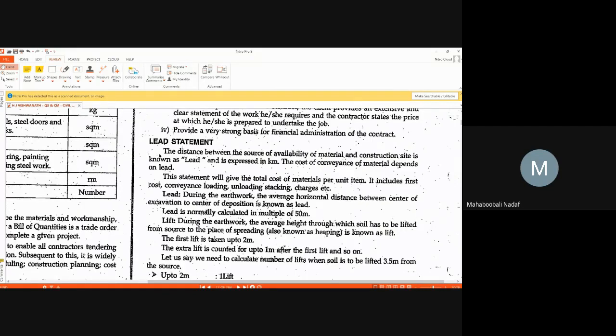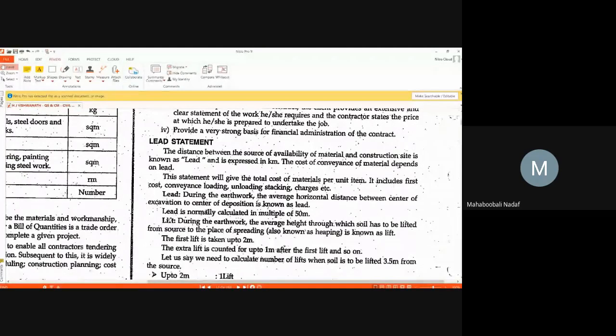Here you can see lead is the average horizontal distance between the center of excavation and the center of deposition. So from one place you are excavating, but you are going to deposit it some 2 kilometers from that point. That is called the lead distance. Generally, it is measured in kilometers or 50 meters, depending on the standards used. If the lead increases, the rate of that item will increase. You have to understand it like this.